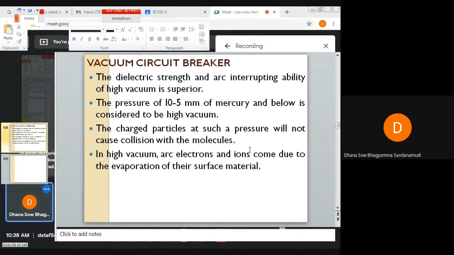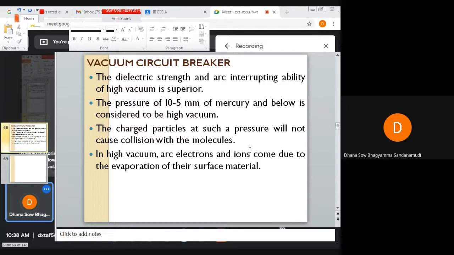In high vacuum, arc electrons and ions do not come from the medium in which the arc is drawn, but they come from the electrode due to the evaporation of its surface. Because of the evaporation of the electrode surface material, in a vacuum circuit breaker there will be arc electrons and ions.